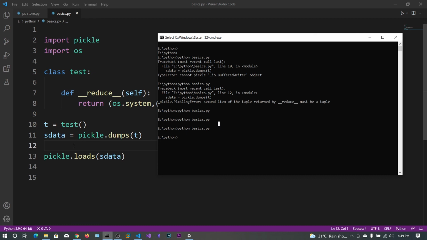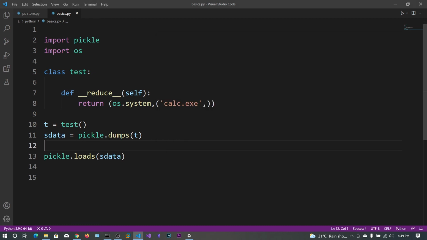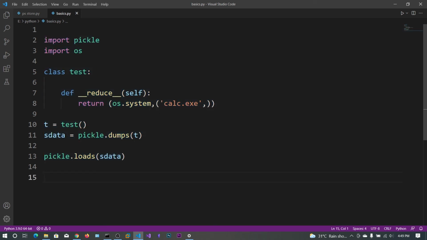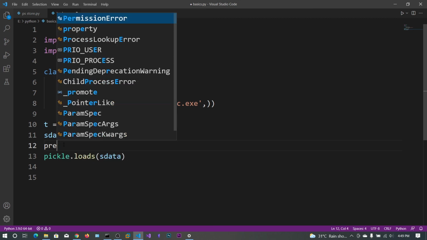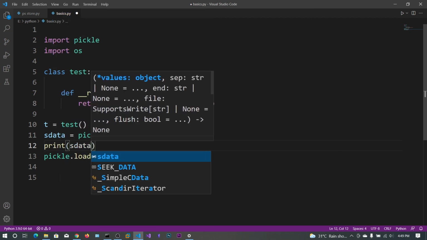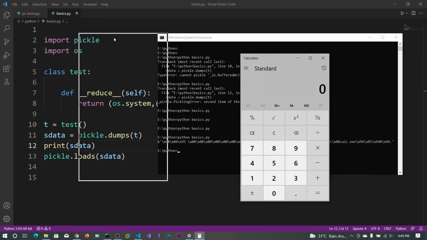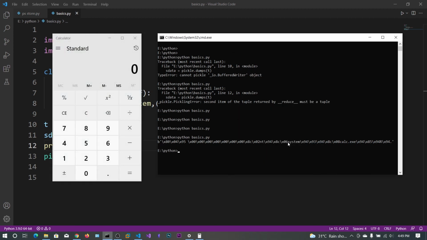So here what we are doing is defining our own serialized data. You can just print this as data. This serialized data will be base64 encoded or something similar, and will be expected in the header or in the POST body data.